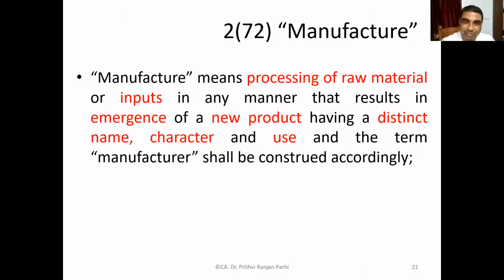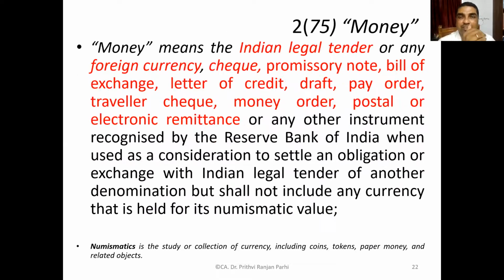So it's a new product with a distinct name, character, and use. New product means it should be distinct. Name should be different, its character should be different, and its use also should be different. If that is there, you can refer to it as a new product. And in that situation only, you can say that goods or product is manufactured.